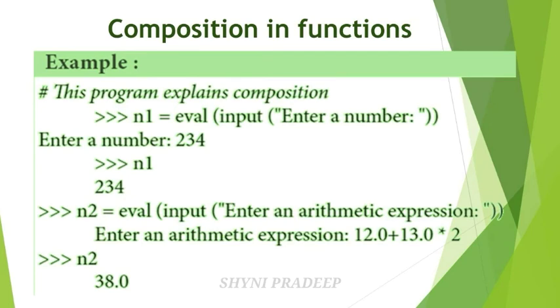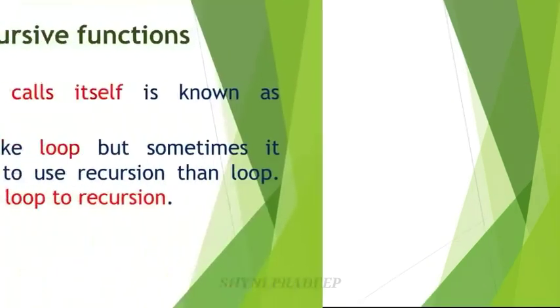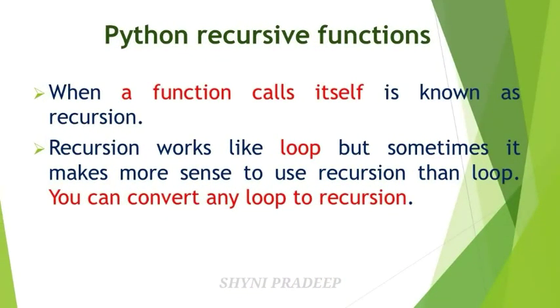See the next example. In this example we are taking an expression from the user. So n2 is a variable. You are taking an arithmetic expression. So evaluate input, enter an arithmetic expression. You have to enter that arithmetic expression, okay, 12.0 plus 13.0 into 2. So when you print n2, it will be printed on the output screen, that is 38. That is the value. So next let us see the last topic, Python recursive functions.